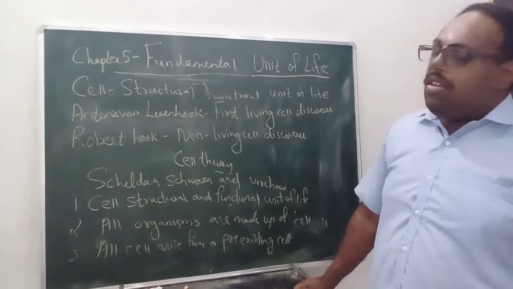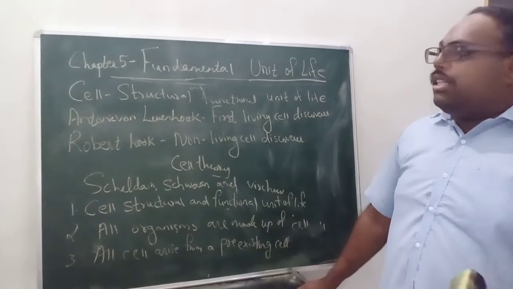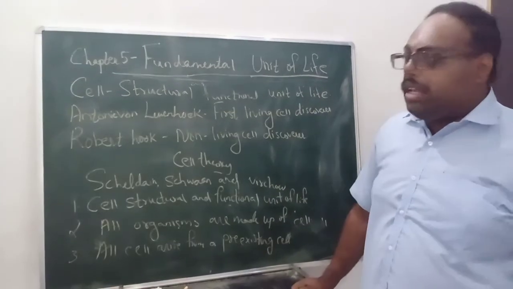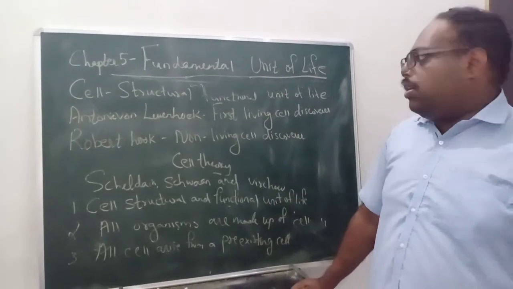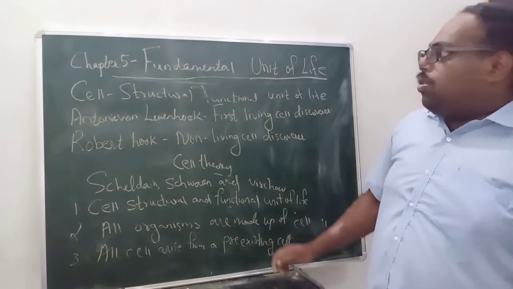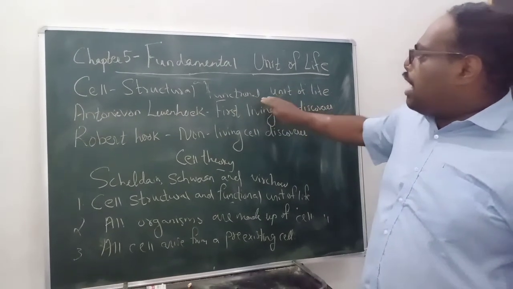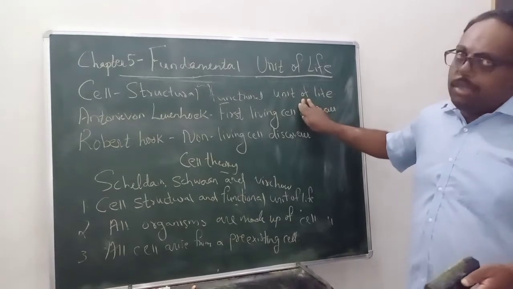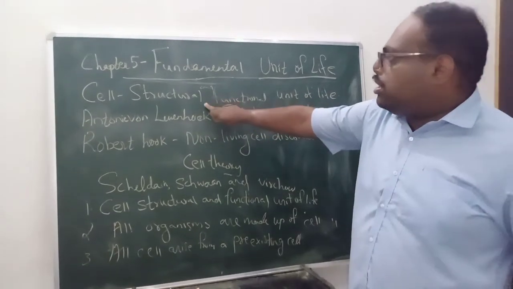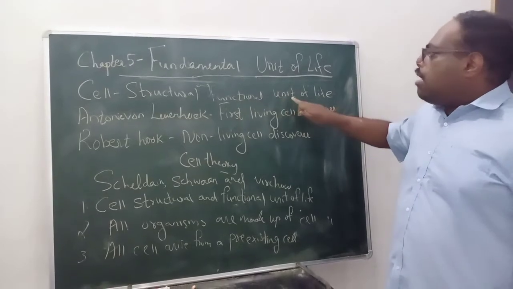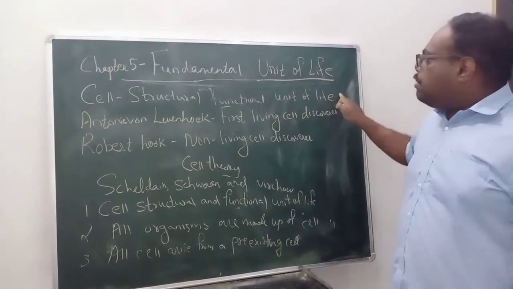So first we will see what we mean by a cell. There are some stories behind this, the historical part, but we are not entering into those things. So first we will see what is a cell. A cell is a structural and functional unit of life. That means the cell gives structure and it performs a function. Because of that it becomes a unit of life.